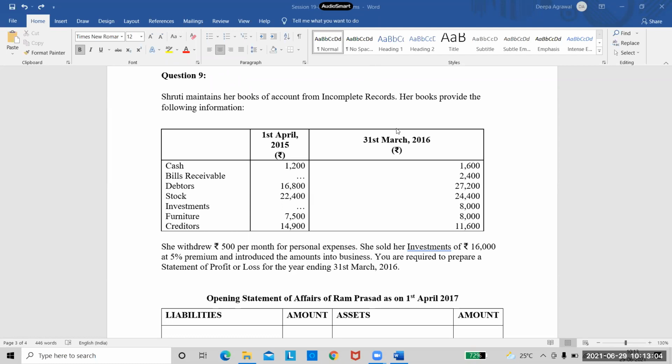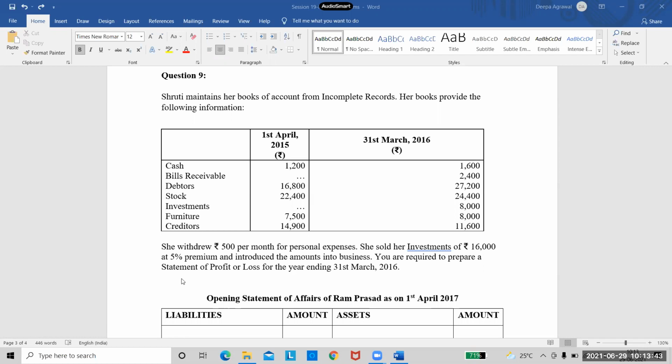But along with selling investment, she is telling us some extra information. She says her investments were for 16,000. She sold them at a premium of 5%. So what do we do now? That means her investments of 16,000 were sold at 5% extra. So calculate that 5% of 16,000. 5% of 16,000 will be 800. That means the sale value of investment is 16,800, not only 16,000. Is that clear to everyone?